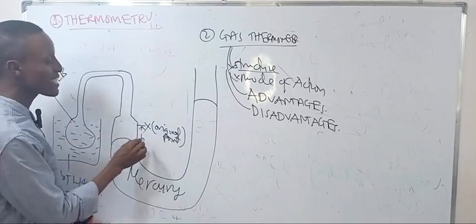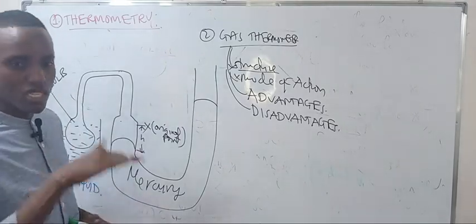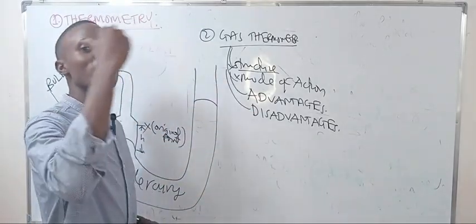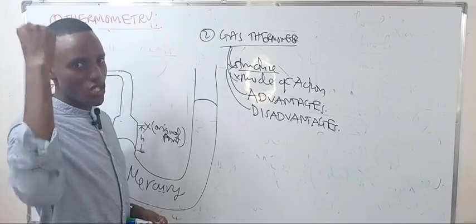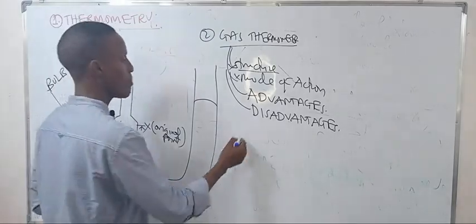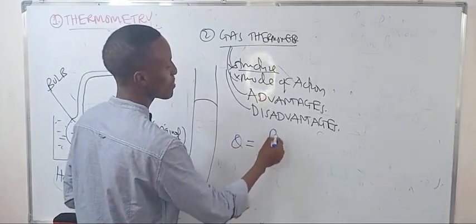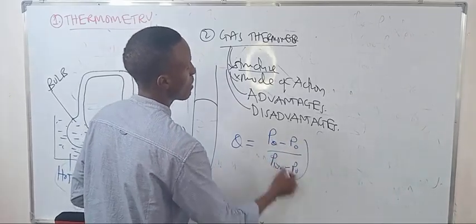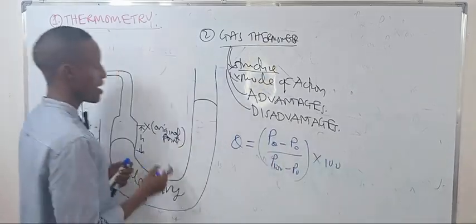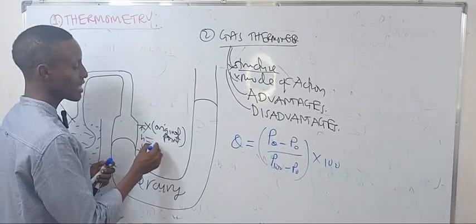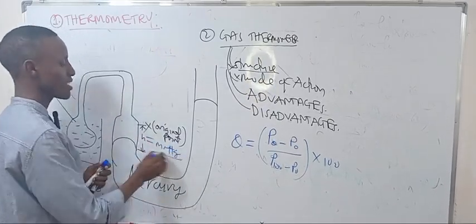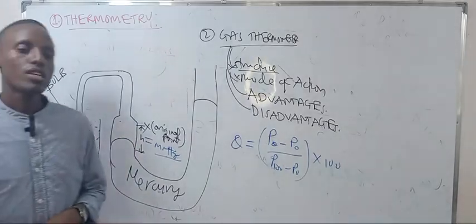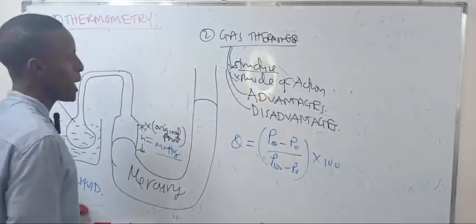So the heat is recorded as millimeters of mercury displaced. These millimeters of mercury are the pressure caused by the temperature of that hot object. The temperature is measured as the pressure at theta minus pressure at 0, over pressure at 100 minus pressure at 0, times 100. How do you get that pressure? Pressure is this H, the millimeters of mercury displaced. That's about Joule's thermometer.